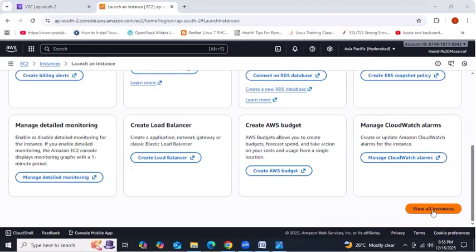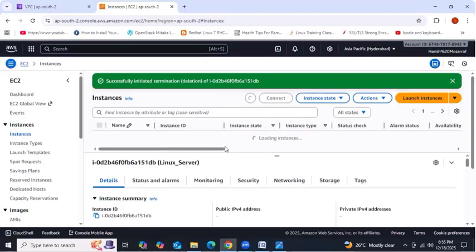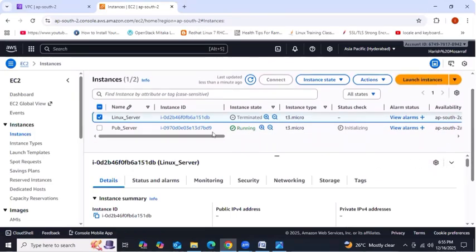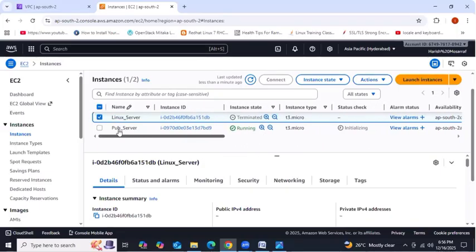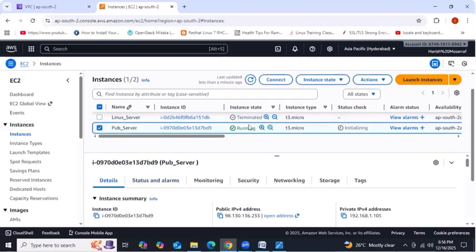Go a little bit down and then view all instances. See, this instance got created in our VPC, especially in the public subnet, public server. Got it, guys? Now we are launching one more instance.